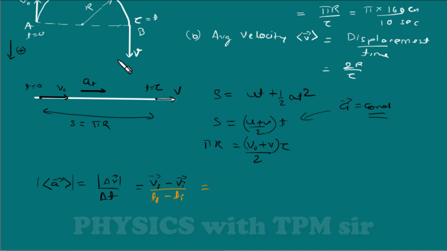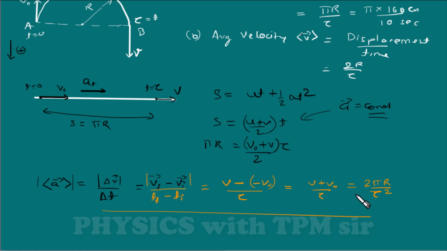So here v final, as we took downward as positive, has become positive, minus the initial velocity v naught, which was upward and so in the negative direction, so I will write minus, minus v naught, divided by delta t, and that is tau. So here we have got (v plus v naught) by tau, and you see here v plus v naught can be written as 2 pi r by tau. So 2 pi r by tau, and already one tau is there, so tau squared.